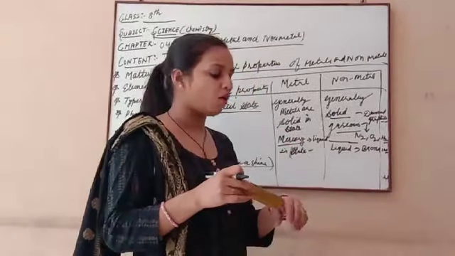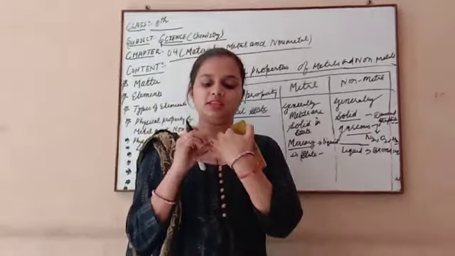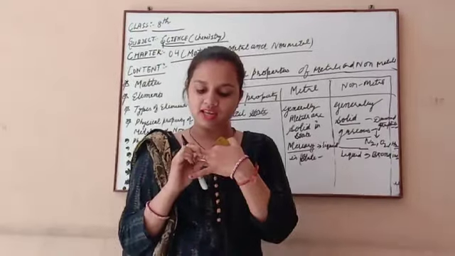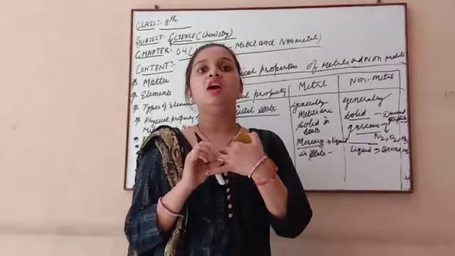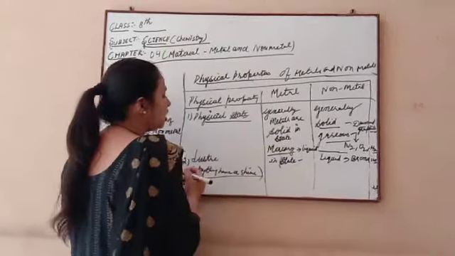But if we take this ring in my hand, this is copper. Copper has a shine, so the shining is present in this ring. So this comes under metal. Copper, iron, all have a luster.